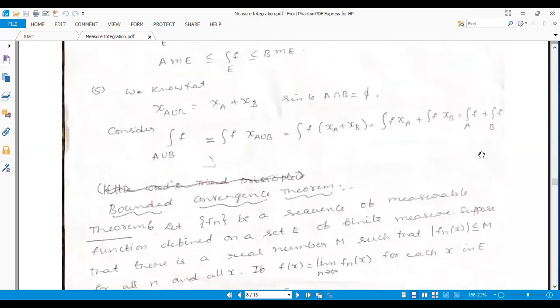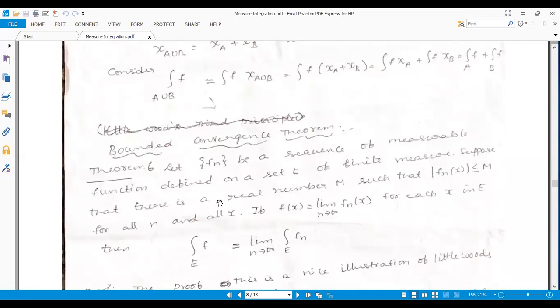Here, let fn be a sequence of measurable functions defined on a set E of finite measure. Suppose that there is a real number M such that it is bounded: mod fn(x) is less than or equal to M, where M is any real number, for all n as well as all x. If f(x) is equal to the limit of fn(x) as n tends to infinity for each x in E, then definitely the integral of f over E is equal to the limit as n tends to infinity of the integral of fn over E. This is the bounded convergence theorem.